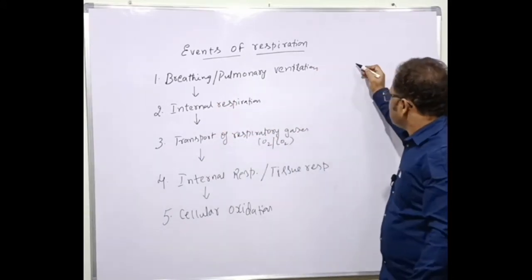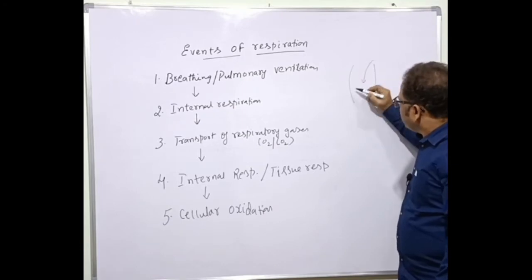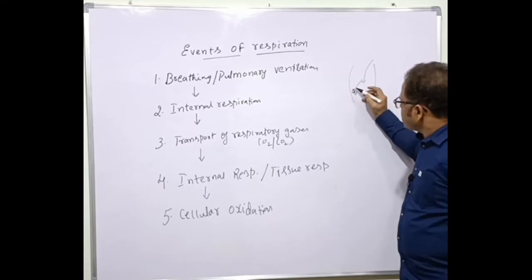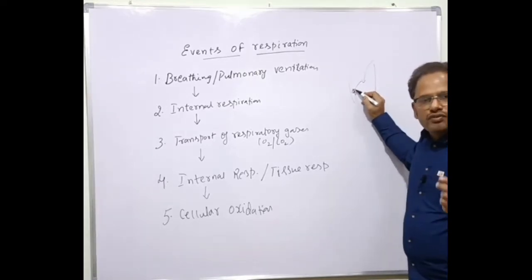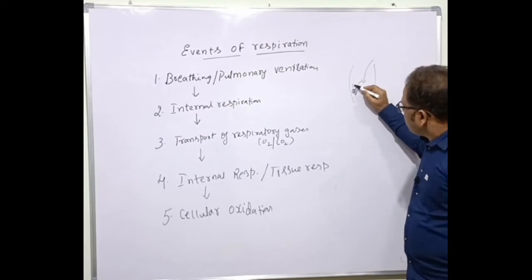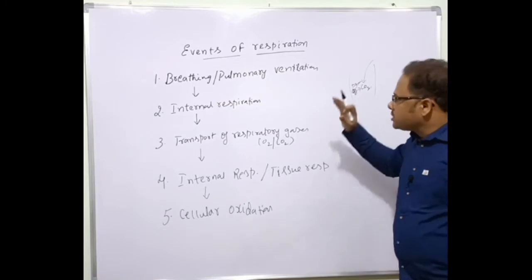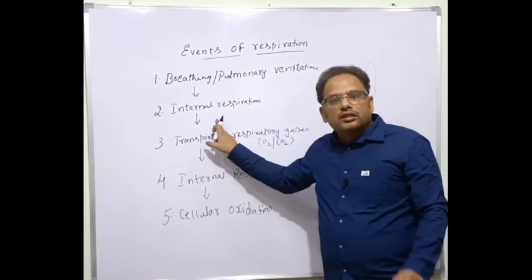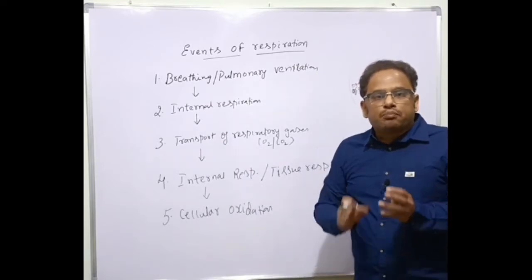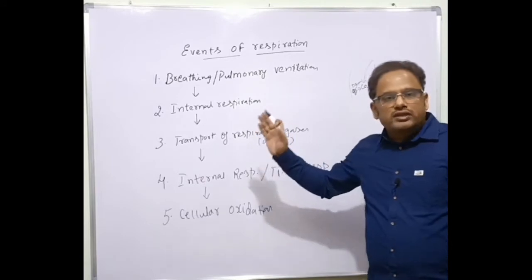So once the lungs have the oxygen, where is it entering? The alveoli. They are entering into the alveoli, isn't it? So here, alveolar exchange of gases takes place. Oxygen is taken and carbon dioxide is released here. This is the exchange of gases in the alveolar capillaries. Alveolar capillaries means the smallest blood vessels in the alveoli.